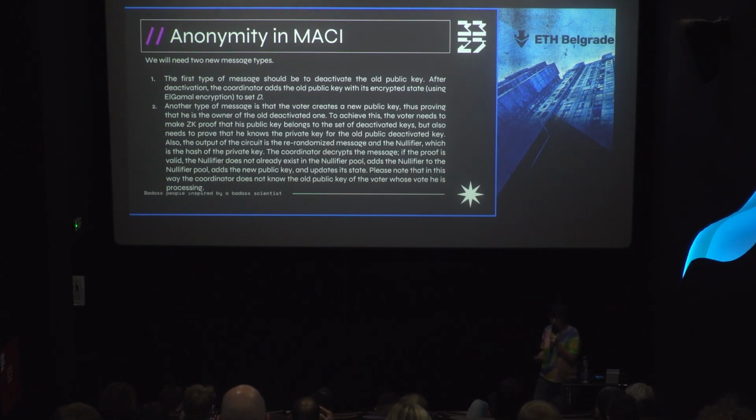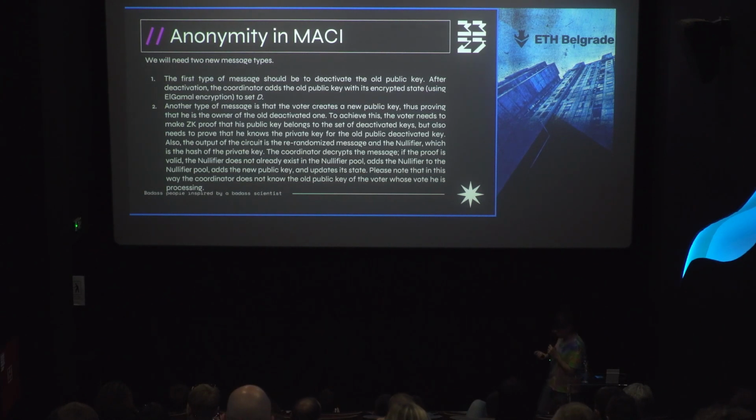The nullifier is a hash of the private key. And the message needs to be re-randomized, because we don't want to see a connection of this message with the old public key of the user, and we don't want the coordinator to know who that user is. And because of that, we need to use re-randomization. Okay.